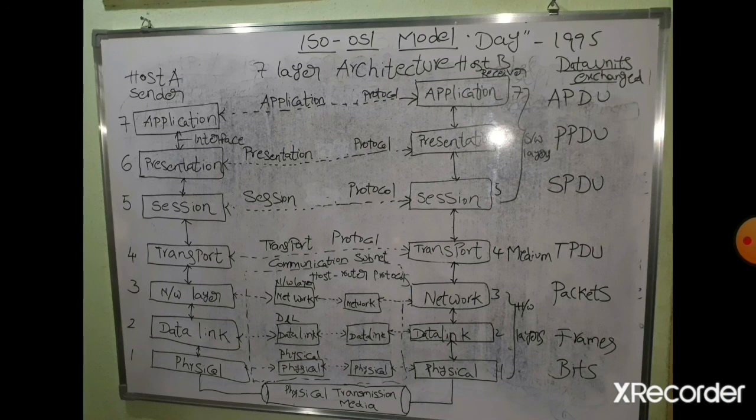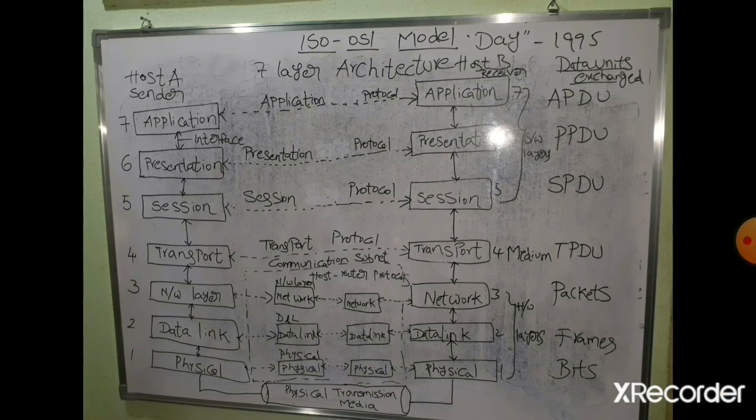So the data unit exchanged in the application layer is the application protocol data unit. Next, the data unit exchanged in the presentation layer is the presentation protocol data unit. In the session layer it is the session protocol data unit. Transport layer is the transport protocol data unit. In the network layer, the data is in the form of packets. In the data link layer, the data is in the form of frames. In the physical layer, the data is in the form of bits. So these are the data units. In each and every layer, the data is in this form.